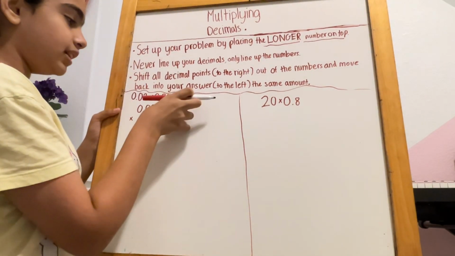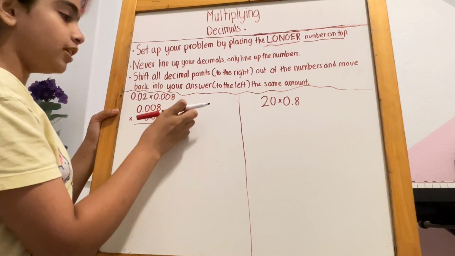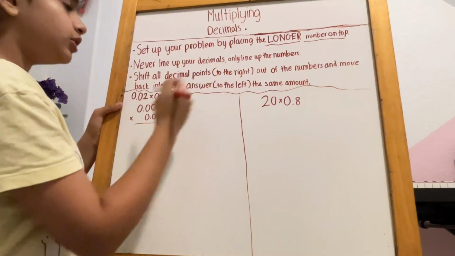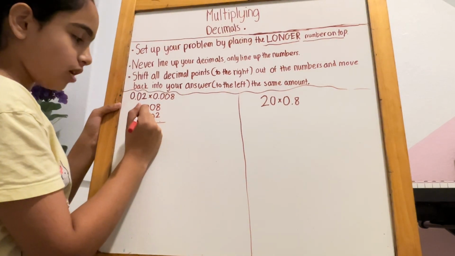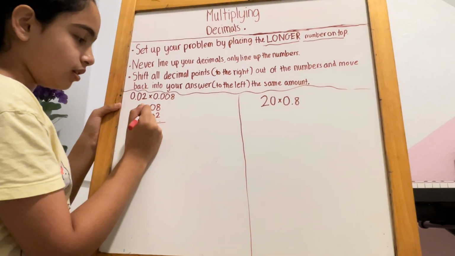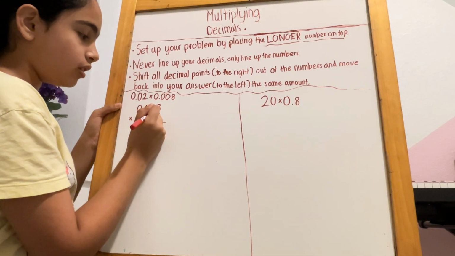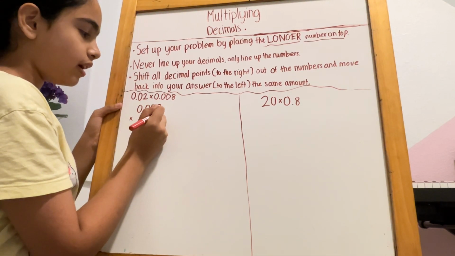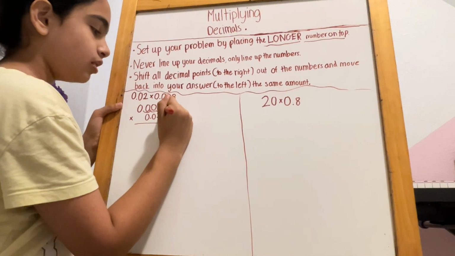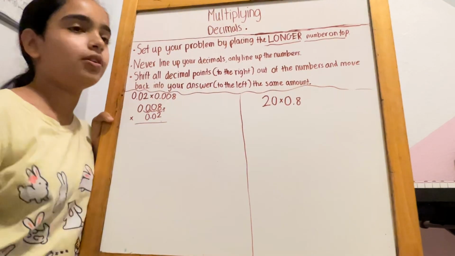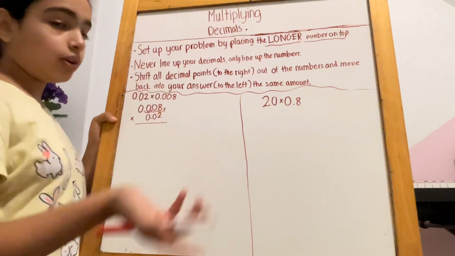So I'm going to erase this wall, and pretend that there's an imaginary wall. You first shift it to the right. Do you see this dot? You move it out 1 digit, 2, and 3. How many digit spaces did it take you to get to the end? 3.